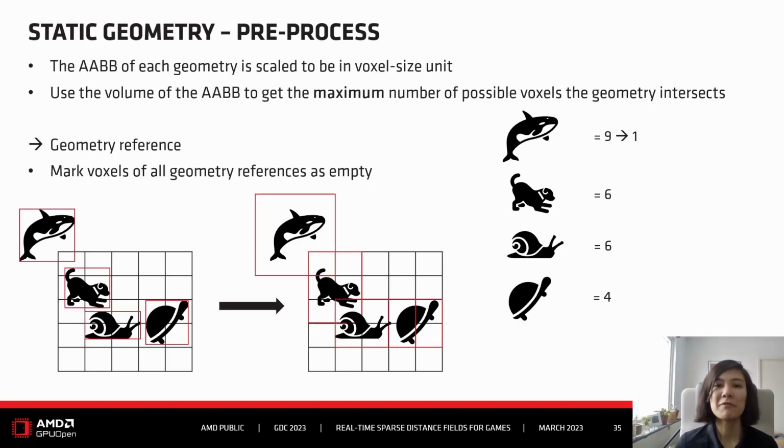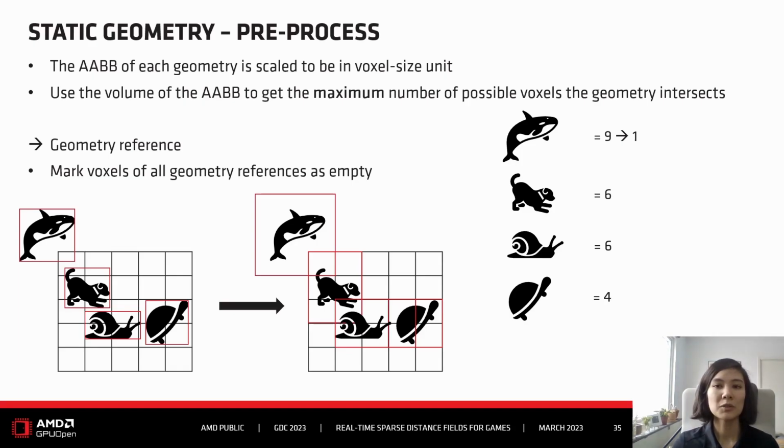We do the same thing that we already did with the triangles. So we take the AABB of the geometry and we scale it to voxel size unit. And for the triangles, this gave us the maximum number of possible intersections this triangle had with the voxels. Now with the geometry, this gives us the maximum number of possible voxel and geometry intersections. For the triangle part, we did verify if this reference was valid.